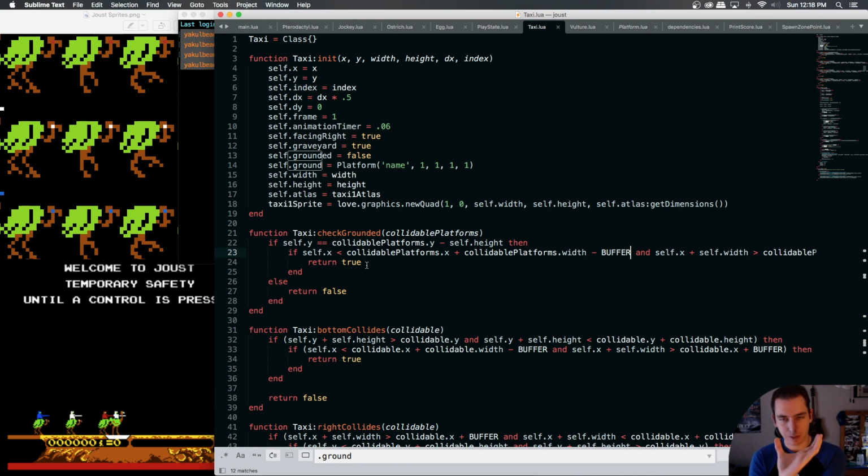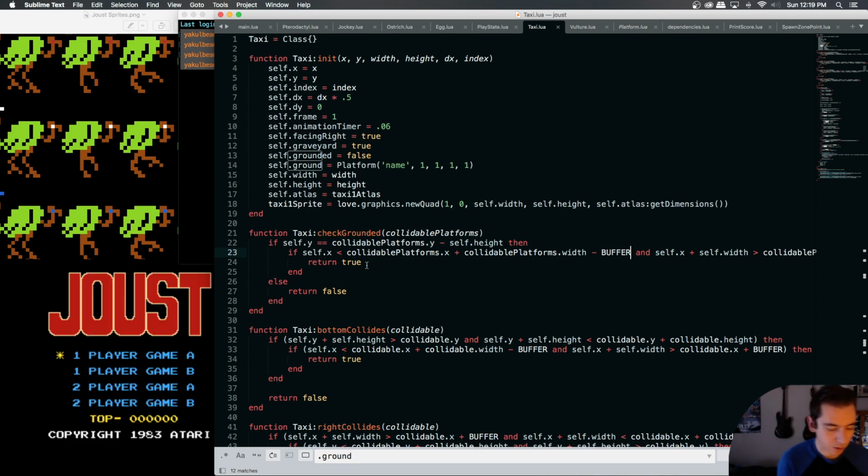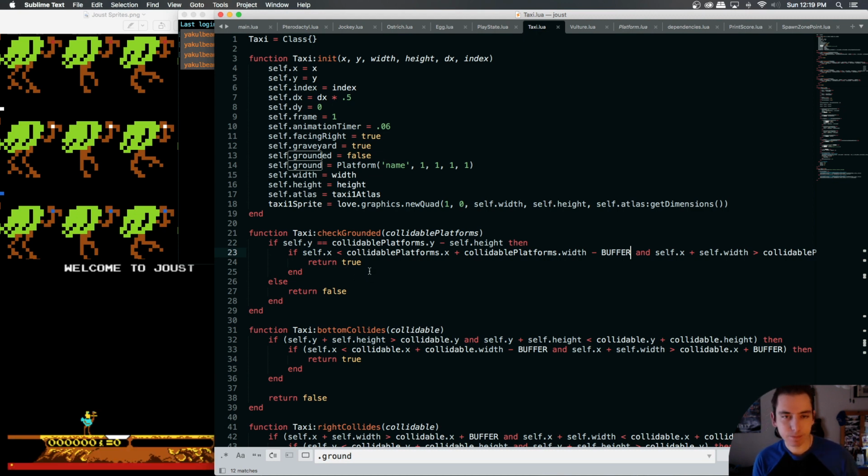With AABB collision, our feet could technically be off the platform and we can still be standing, which shouldn't be the case. So that's why we have the buffer. The buffer is just what we're shifting. We'll make us fall just shy of the platform so that our feet can actually fall if they're not standing on anything. And then we return true if that's the case, otherwise return false.